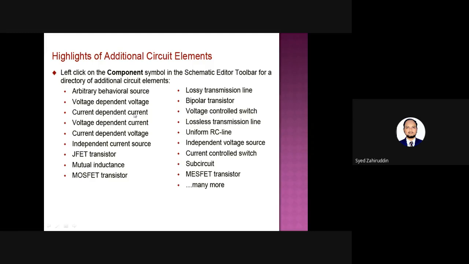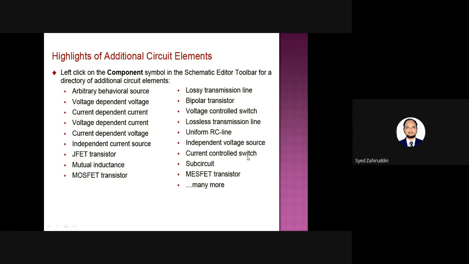Internally it consists of voltage dependent voltage sources, current sources, and transistors, again in different types: BJTs, MOS transistors, then inductances, MOSFET transistors, voltage controlled switches, and ICs. Some ICs are also available within the library. We can utilize all those components.